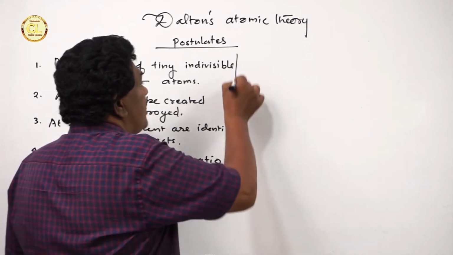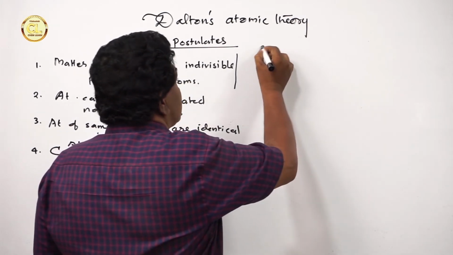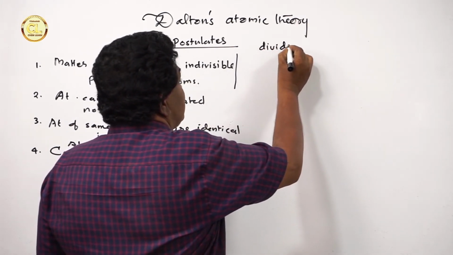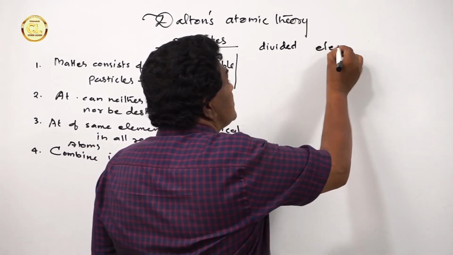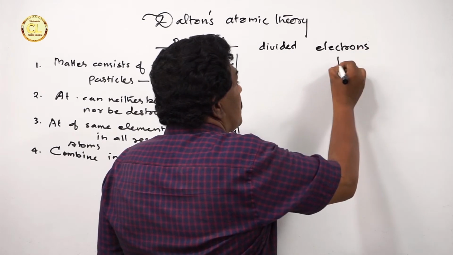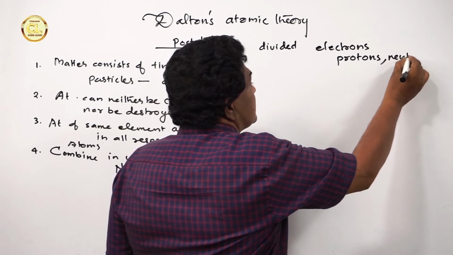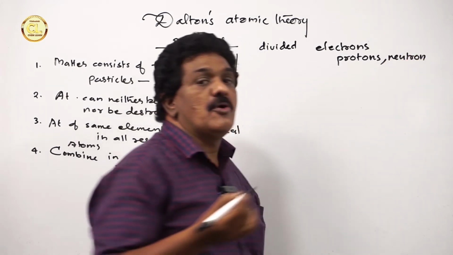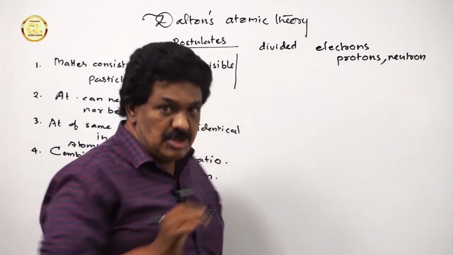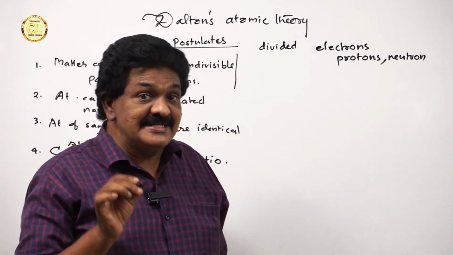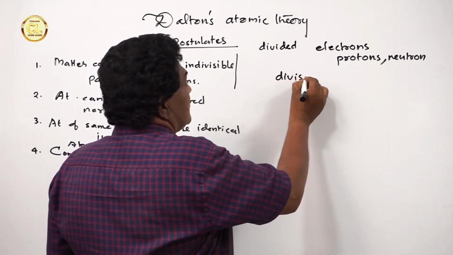But modern observation shows that atom can be divided into subatomic particles like electrons, protons, neutrons, neutrino, etc. So, atom is not indivisible, it is divisible.